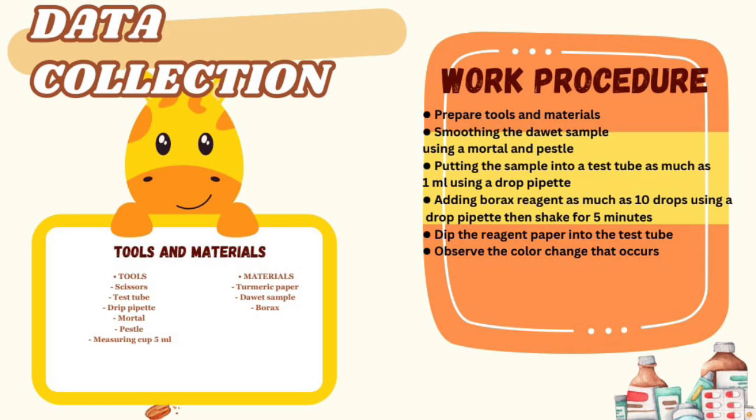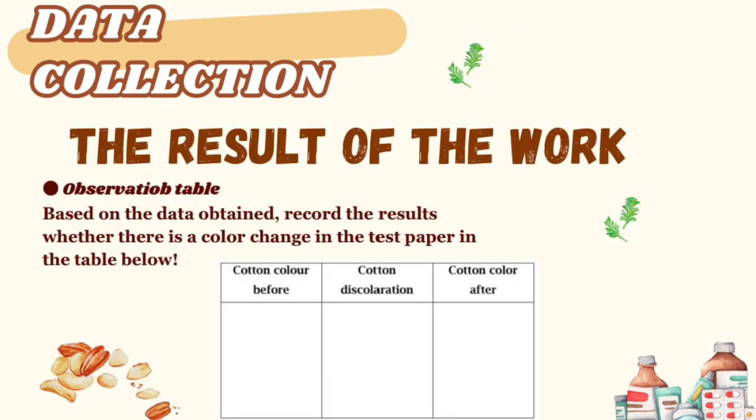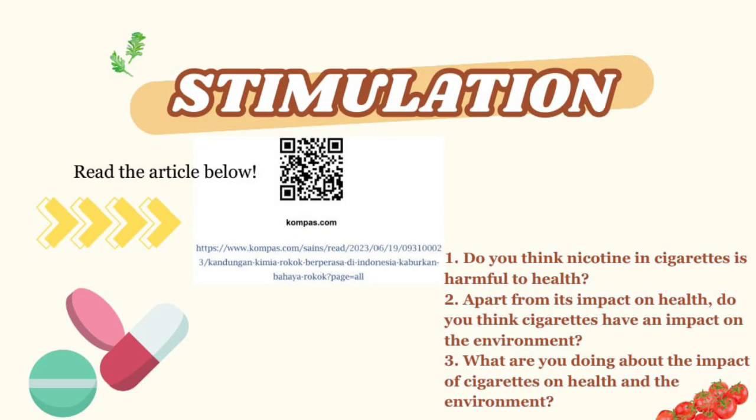The next is data collection. In this part, the student has to read about the tools and materials and the work procedure for the next activity. And the next step is the result of the work. After the student does their activity, they can write the answer or the result of the work that they did before.